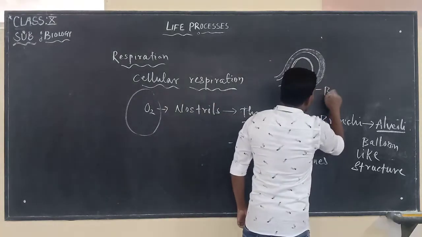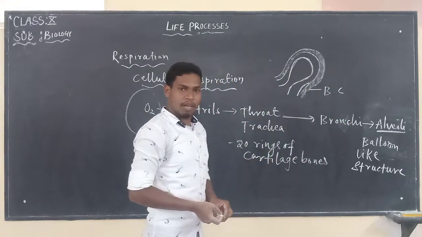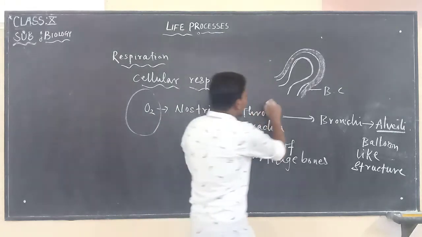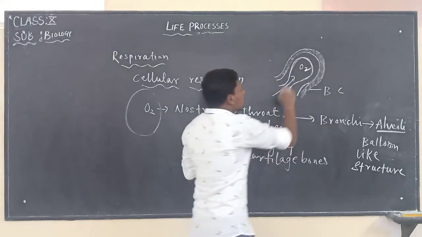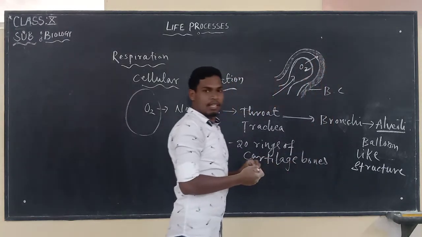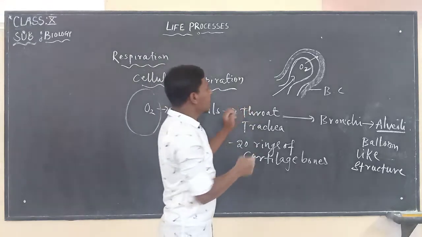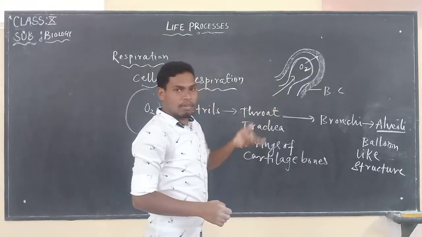So these blood capillaries are filled with what? Blood. When oxygen gets into the alveoli, it diffuses into the blood capillaries and reaches each and every cell of our body.